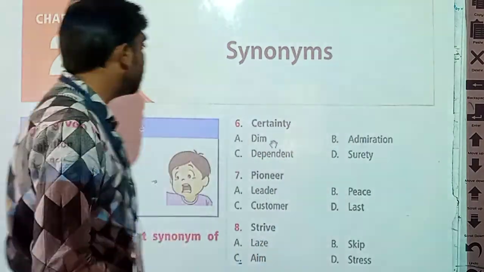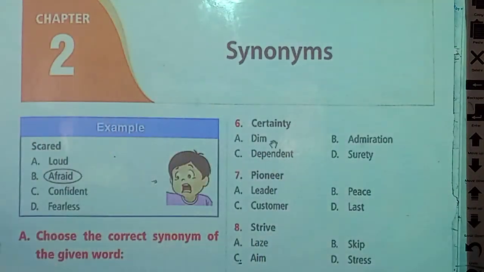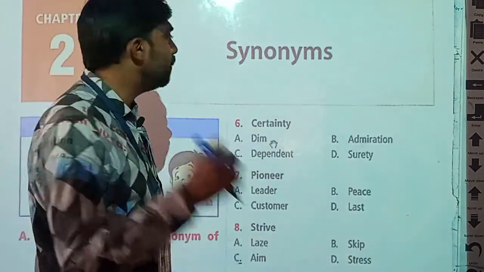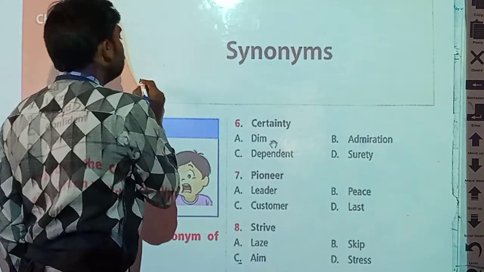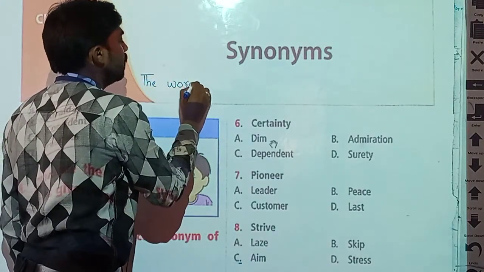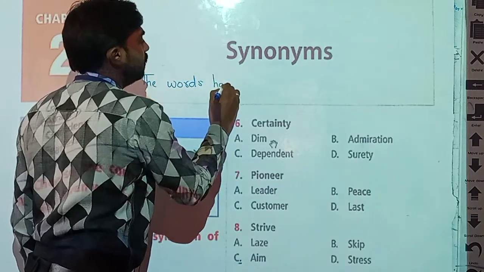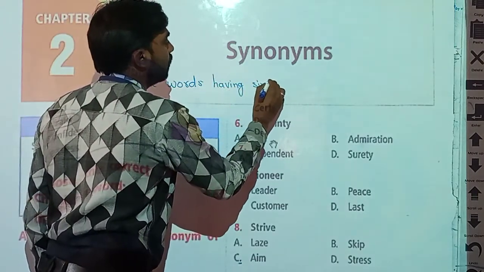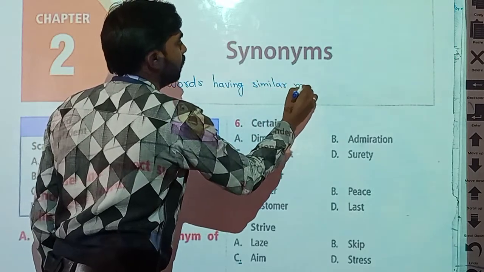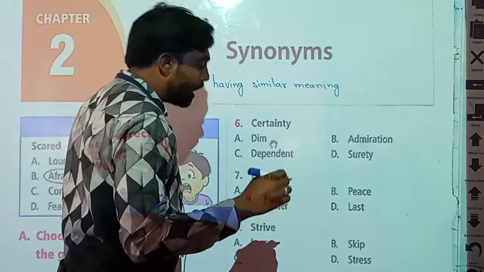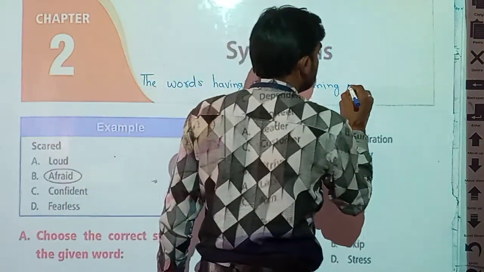So students, simply I would like to say to you, synonyms means what? The words having same meaning. The words having similar meaning are known as synonyms.